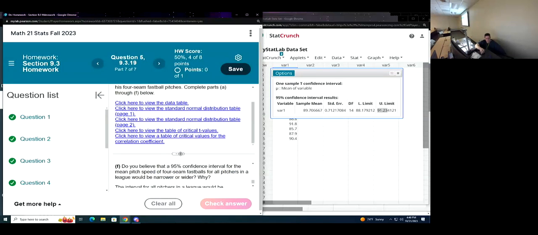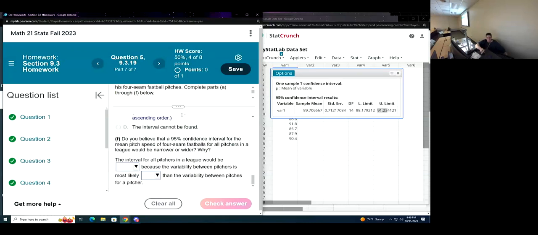Do you believe that a 95% confidence interval for the mean pitch speed of four-seam fastballs for all pitchers in the league would be narrower or wider? Why? And the prompt says the interval for all pitchers in the league would be blank because the variability between pitchers is most likely blank than the variability between pitches for a pitcher.